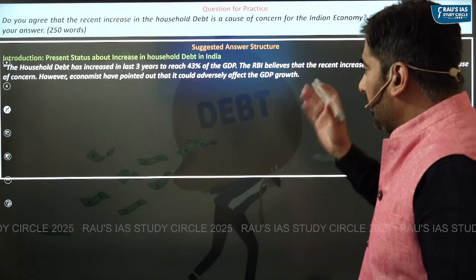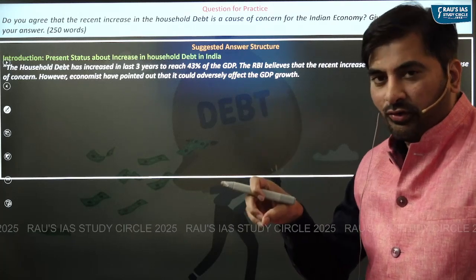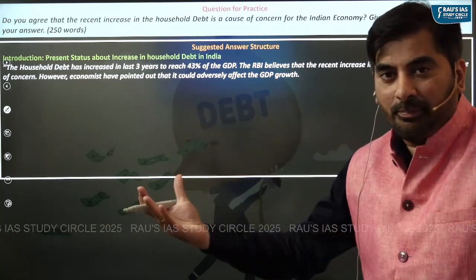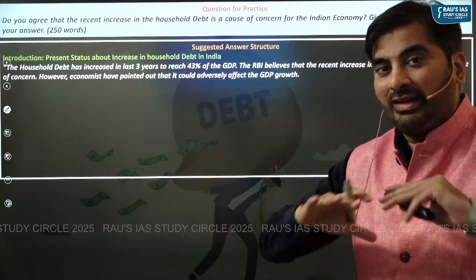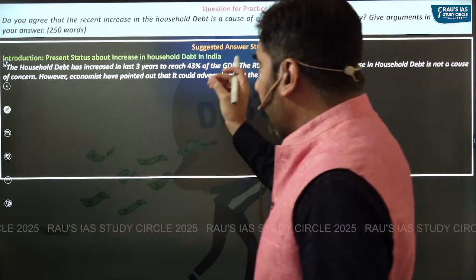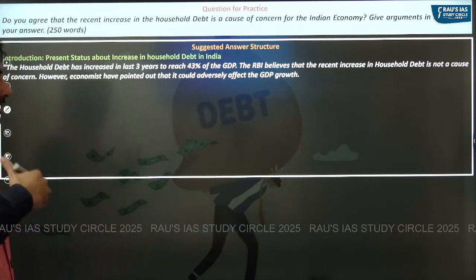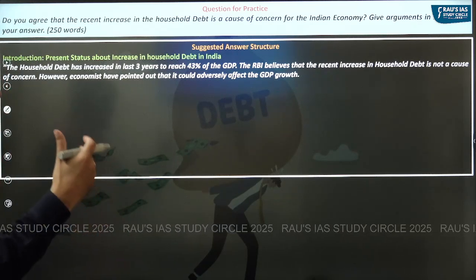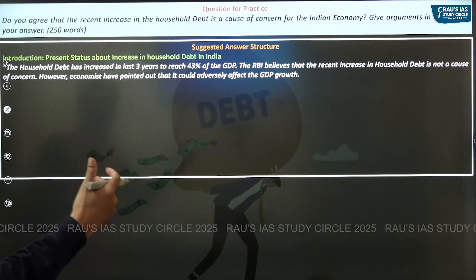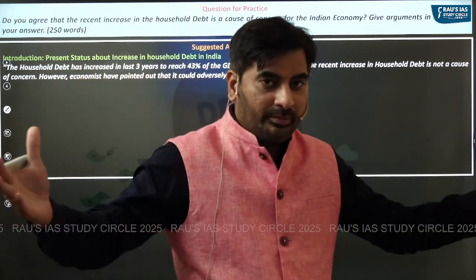So here in the introduction, you could highlight the present status of household debt, immediately followed by opening up the debate, presenting both sides of the coin in the introduction itself. For example, the household debt has increased in the last 3 years to reach 43% of GDP. The RBI believes that the recent increase in household debt is not a cause of concern. However, economists have pointed out that it could adversely affect the GDP growth. So you've opened up the debate.